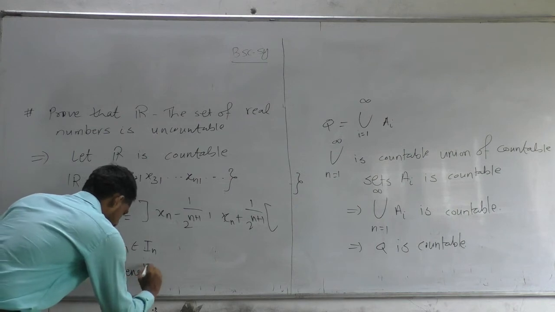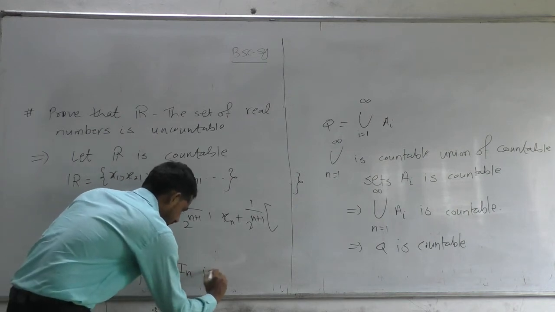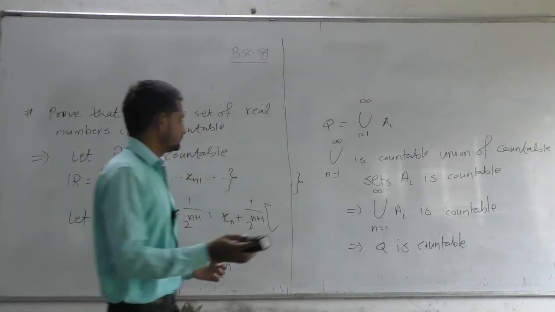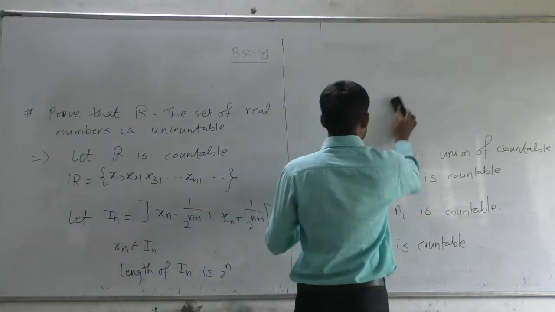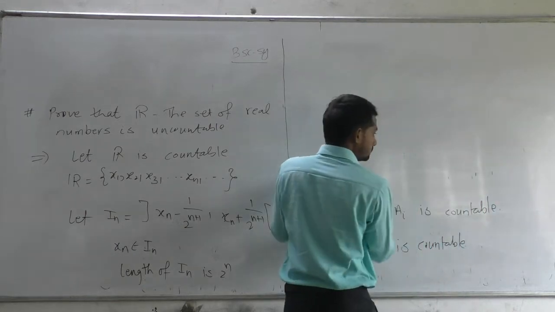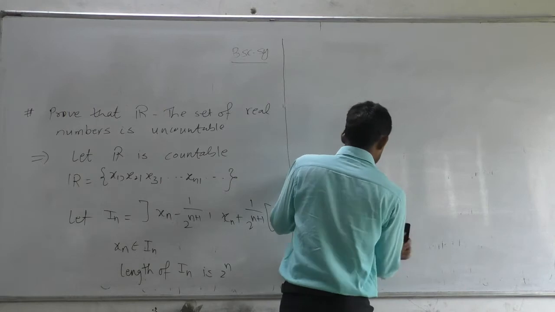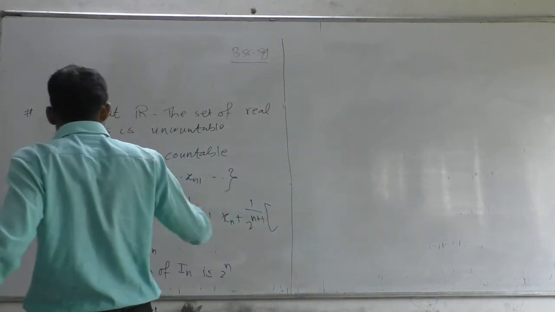The length of each In is 1 by 2 raised to n. So how do we calculate the length of this interval?